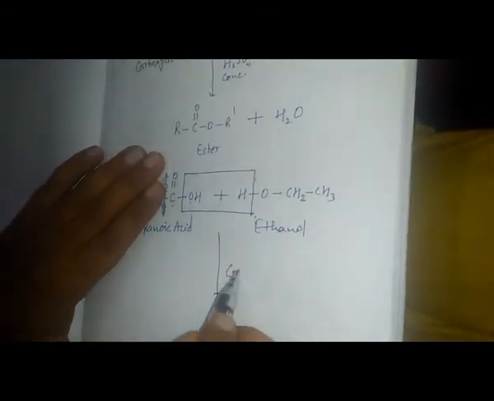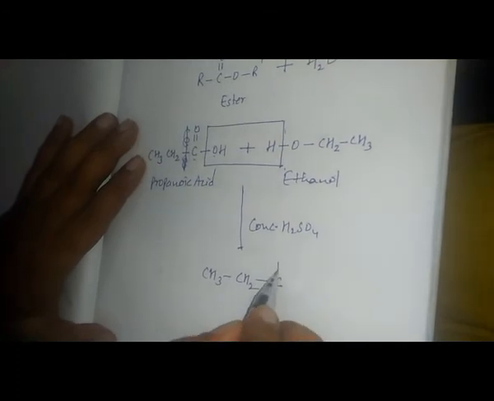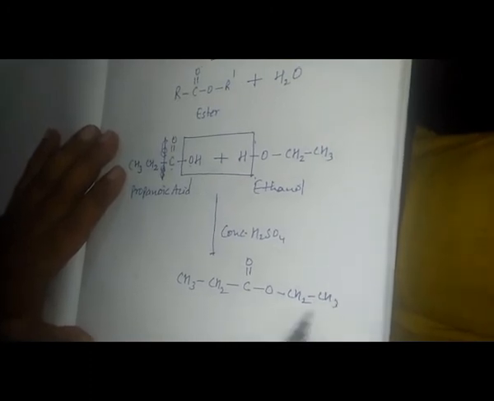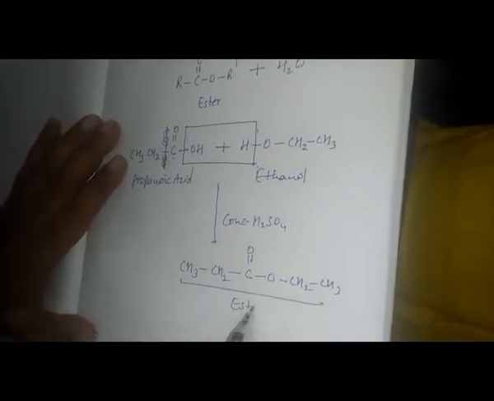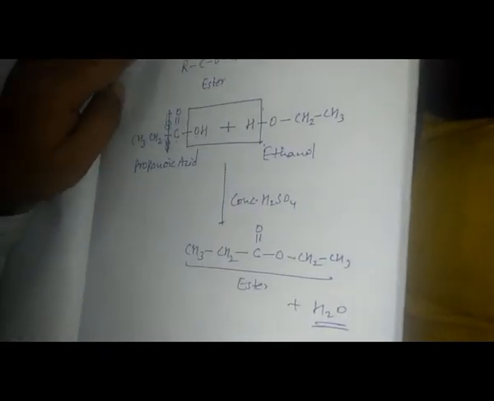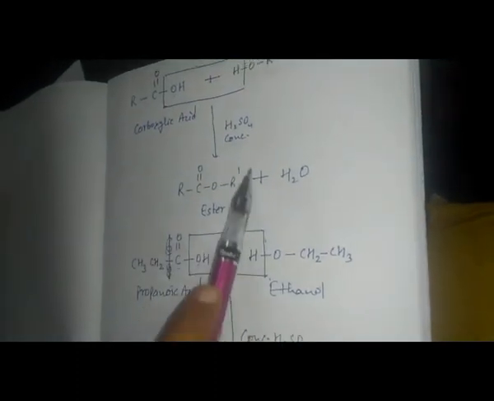This is what forms H2O in the presence of concentrated H2SO4, and whatever we are getting is CH3CH2C double bond O single bond O single bond CH2CH3. That is the ester plus a water molecule. So whenever a carboxylic acid reacts with alcohol in the presence of concentrated H2SO4, we get an ester. This reaction is also known as the esterification reaction because here an ester is formed.